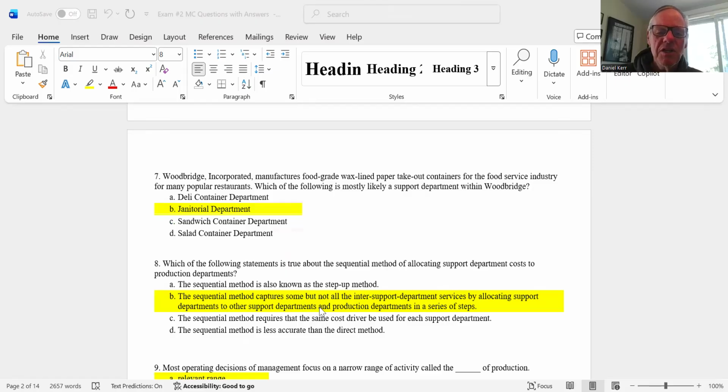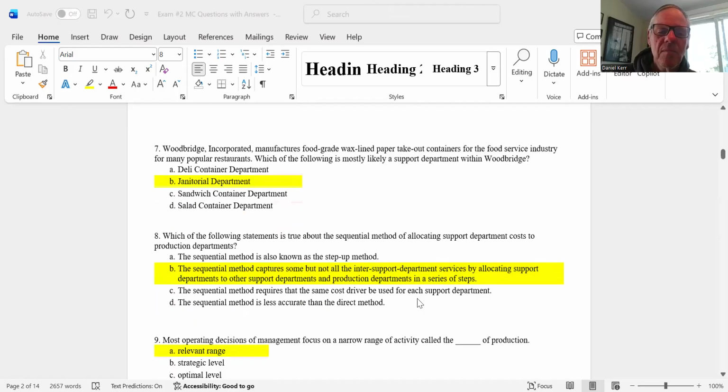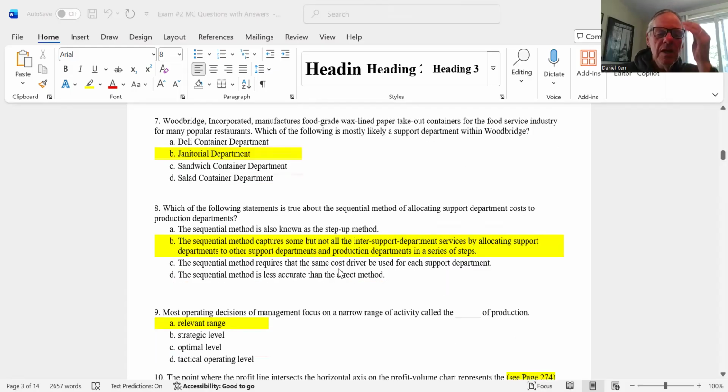But let's take a look at it. Sequential method captures some, but not all, of the support department costs by allocating support department costs to other support departments and production departments in a series of steps. So you saw this in one of the questions on the take-home exam as well. So the correct answer there is B. Sequential method captures some, but not all, interdepartment support costs by allocating support department costs to other support departments and production departments in a series of steps. So the answer to 8 is clearly B.